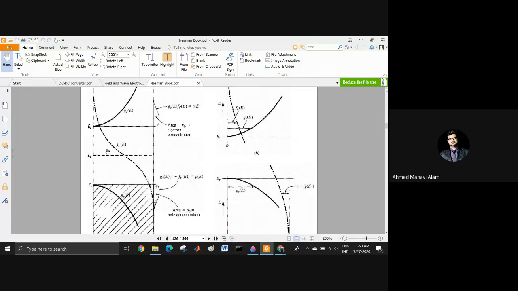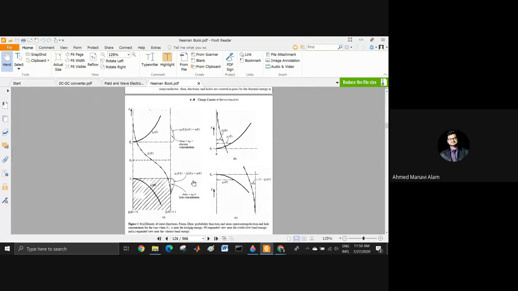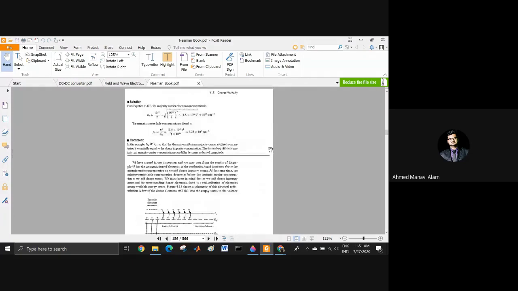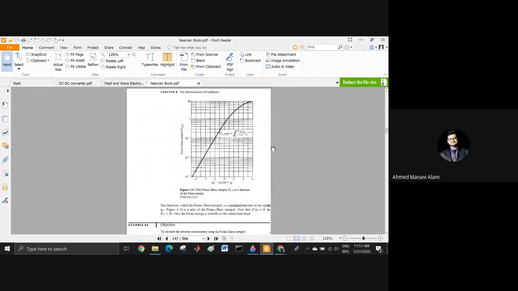We've understood this topic. We've understood the expressions of N naught and P naught. But this graph is for the intrinsic case, not the extrinsic case. Now we want to find the graph for the extrinsic case. We want to find the concentration for the extrinsic case. I've gone too far forward again.